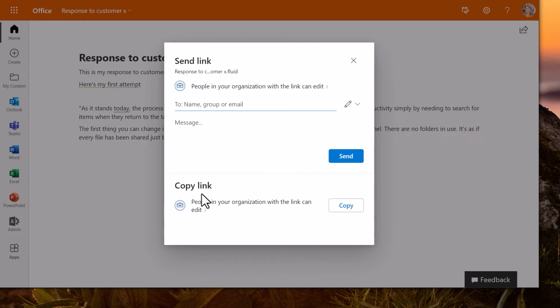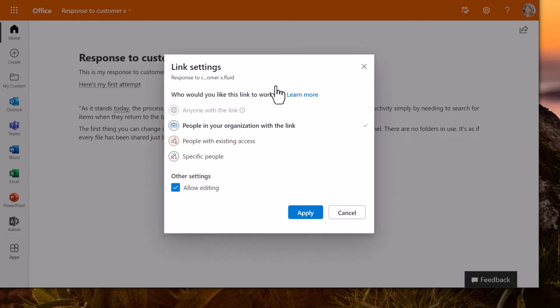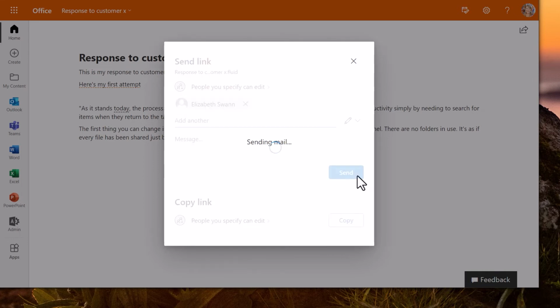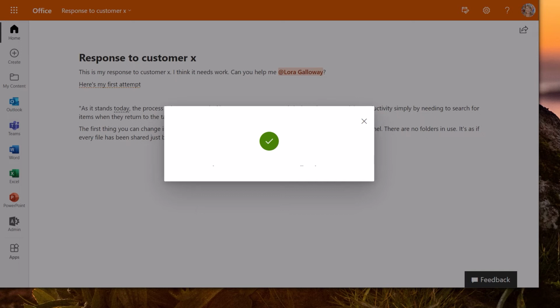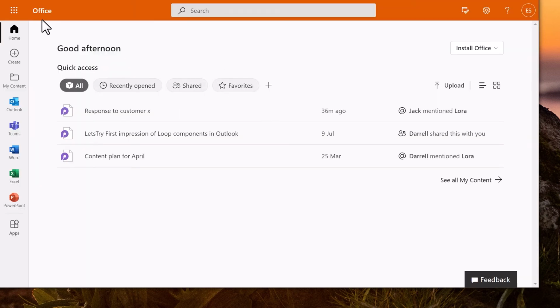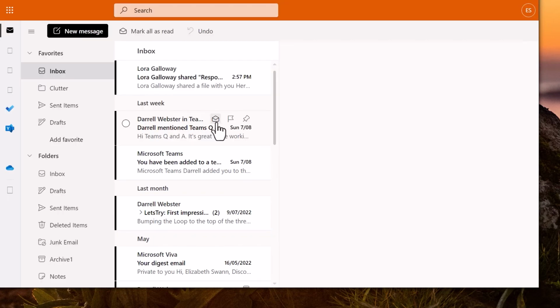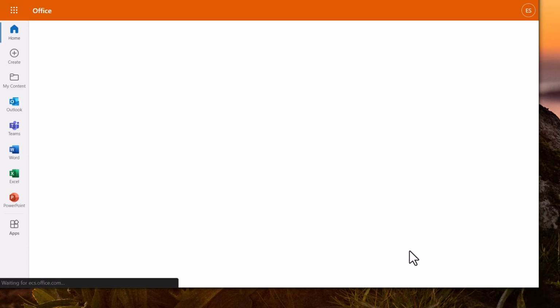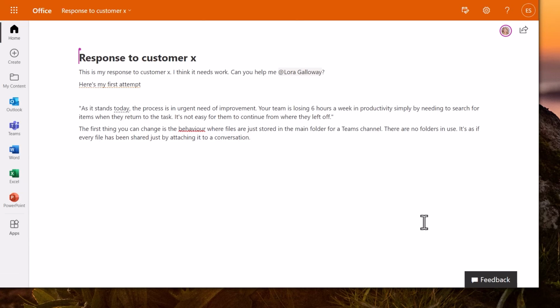So that's the same sharing dialog, and share it with specific people again. And send that through to Elizabeth. Okay, so I expect Elizabeth will get that email. We'll go check that out. Yes. And there shouldn't be any difference here in the experience that Laura goes through. Yes, I can see. Here's the loop, and I can work on it.